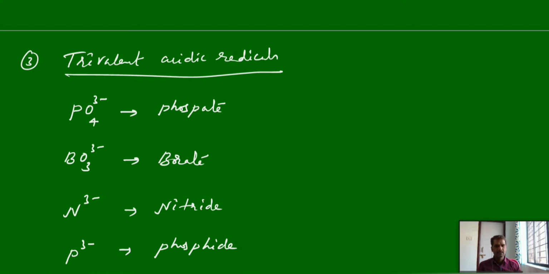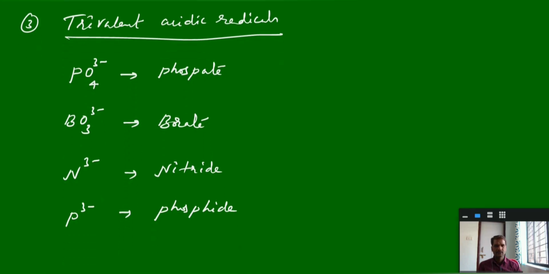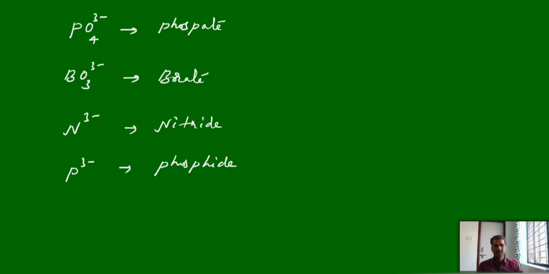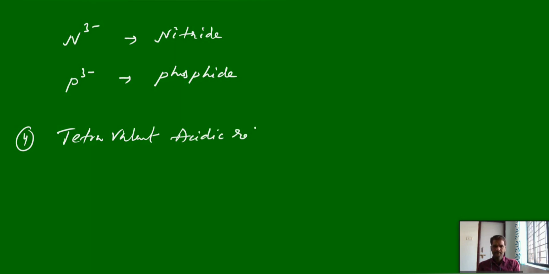NO3 minus is a monovalent nitrate. That part we discussed already. And the fourth type, tetravalent acidic radicals, which carry 4 negative charges.